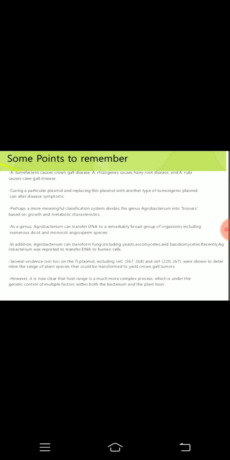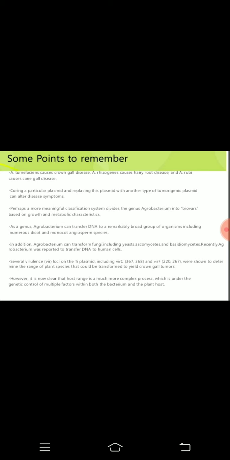Okay, Agrobacterium can transfer DNA to a remarkably broad group of organisms, including numerous dicot and monocot angiosperm species. In addition, it can transform fungi also, like yeast, Ascomycetes, Basidiomycetes. Okay, and recently this Agrobacterium was also reported to transfer DNA to human cells.